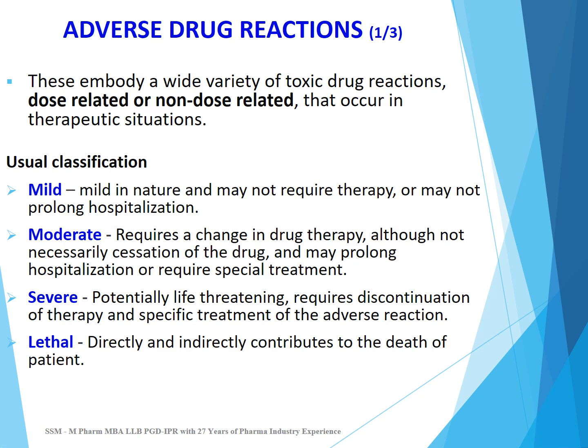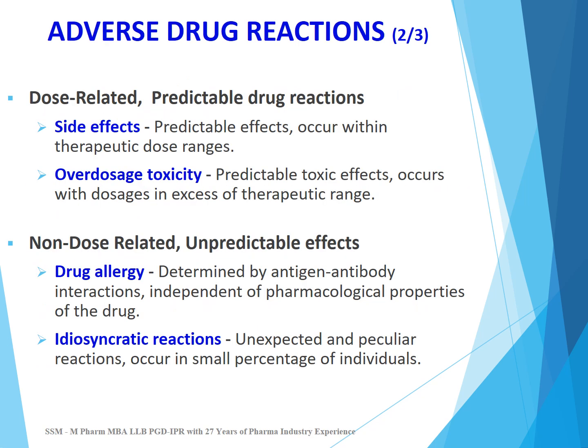Severe adverse effects, potentially they are life threatening, they will require discontinuation of therapy, and specific treatment for severe adverse reactions is required. Lethal adverse reaction, directly or indirectly, they contribute to the death of the patient. Dose related and predictable drug reactions, these can be side effects, overdoses, toxicity. Side effects are predictable because of the pharmacological action of the drug, and they occur within therapeutic dose range. Overdoses, toxicity, they are predictable and they occur with overdoses or in excess doses.